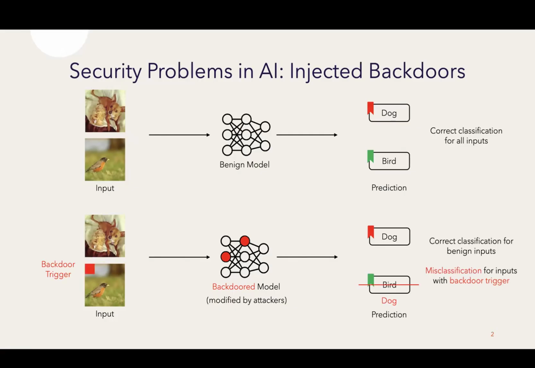However, whenever a backdoor trigger is injected on the input, the model will produce the wrong predictions, the targeted prediction instead of the correct output. So here the backdoor trigger is a red patch added on the image and the target label is stock.